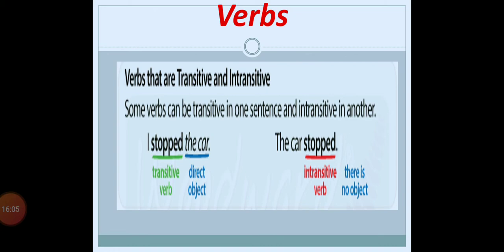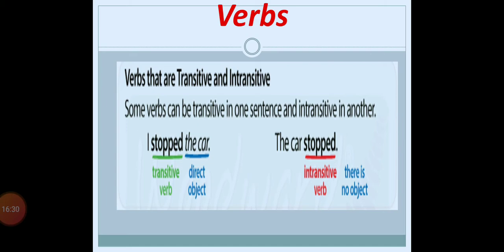In the second sentence, the car stopped. So the sentence has a complete meaning. Stop shows us the stop action, but the action is not affected on anything, right? So in such a case, stopped has become our intransitive type of verb, where we don't have any object, right?